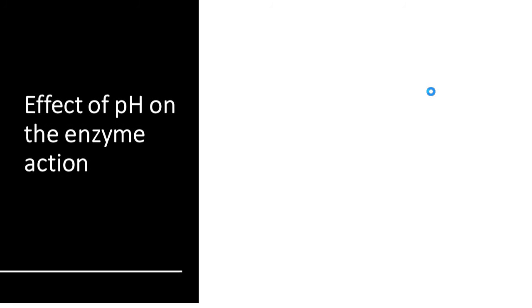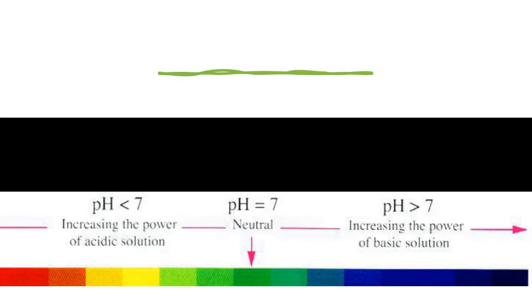pH. What is the pH? The second factor that affects the enzyme action. It is the concentration of hydrogen ions inside the solution. We have a pH line, and this pH line indicates if the solution or the material is acid or base. If the pH is less than 7, that means it's an acid solution. If the pH is more than 7, that means it's a basic solution. But if it equals 7, it's neutral, not acid, not base. So here, Ms. Dua, the acidic is red, the basic is blue, and the neutral is neither acid nor base. Okay, so it's according to the pH line, yes.